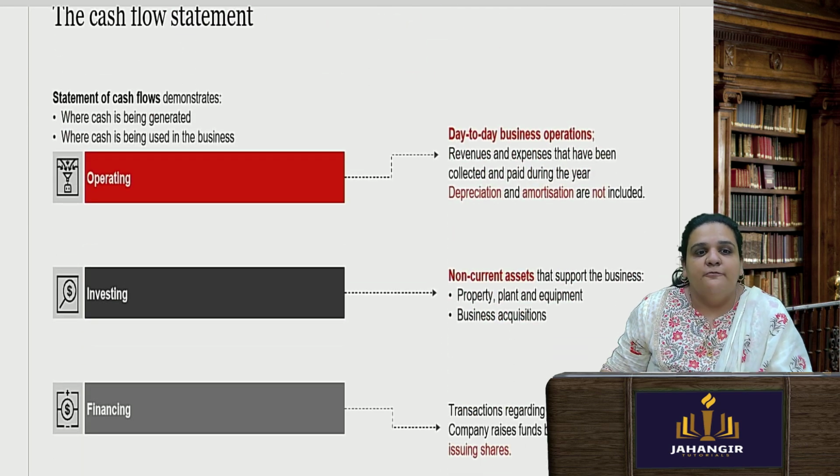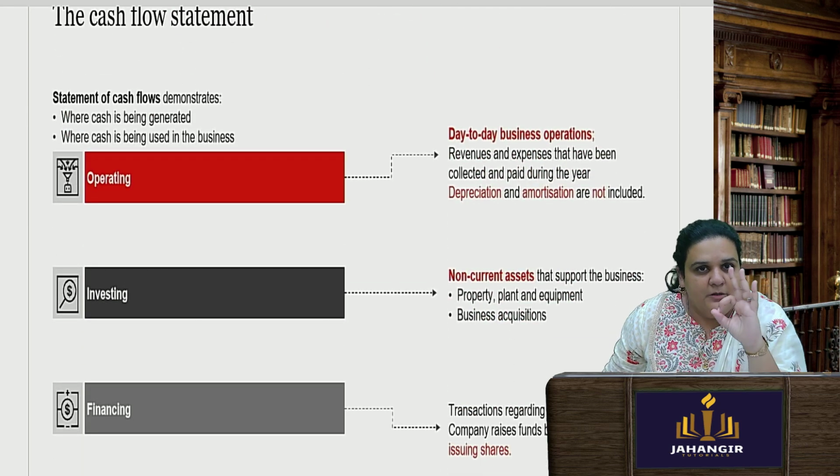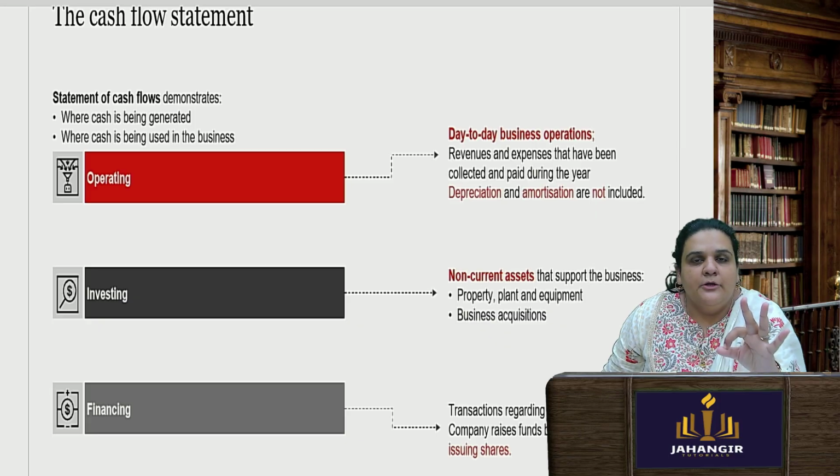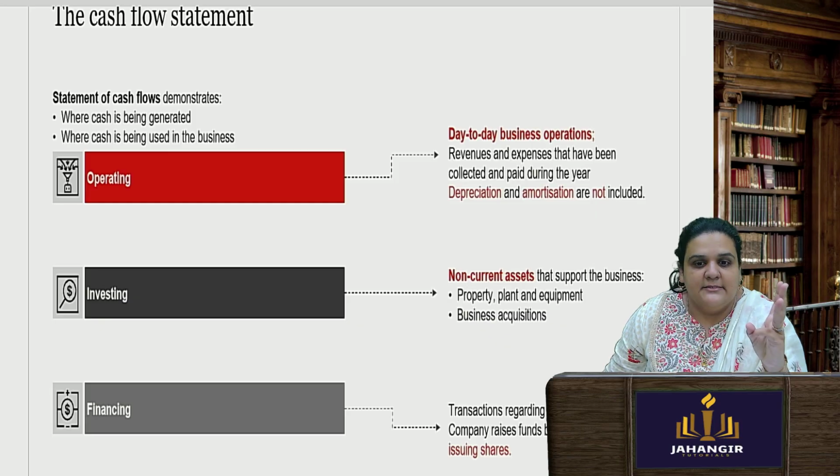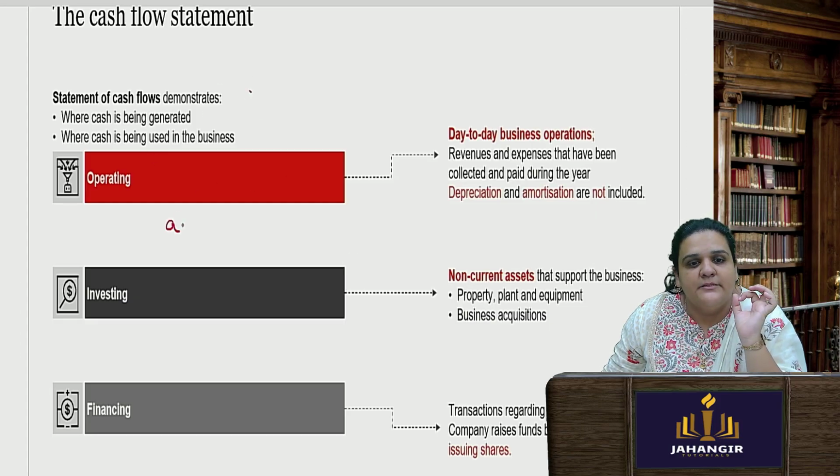So the cash flow statement gives you three major cash flow categories. First is operating, second is investing, and third is financing. So how much cash is generated or you have in hand due to operational activities, meaning due to your actual business, is shown with the help of operating cash flow.